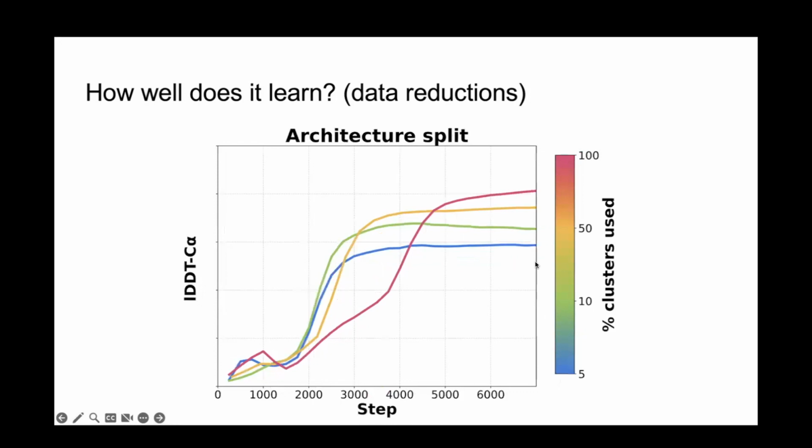This holds if you go up to architecture. I'll note that the 5% one here is just a single architecture. So this blue one was trained on proteins from just one architecture, and it nevertheless achieves, oh, what happens to my y-axis? Okay, well, it almost reaches 0.6 LDDT on proteins from an unseen architecture. No, not just one unseen architecture, from completely unseen architectures. Each chain is from 5 different unseen architectures.